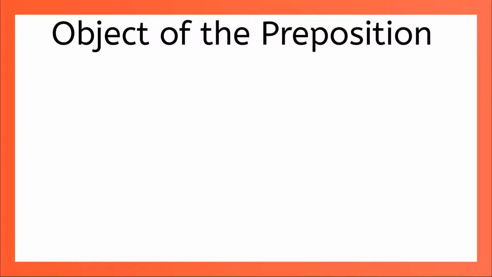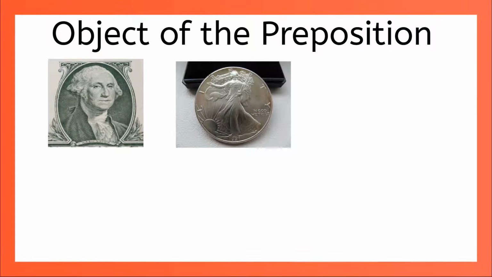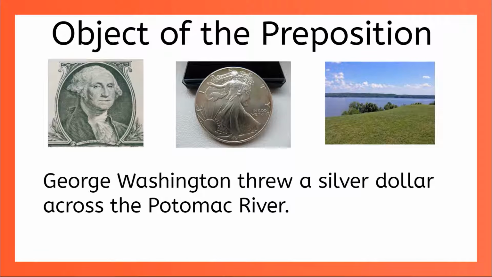That brings us back to George Washington. There's a story that he once threw a silver dollar across the Potomac River. Can you spot the prepositional phrase in this sentence? Yeah, it's across the Potomac River. It begins with the preposition across and ends with the noun Potomac River. That makes Potomac River the object of the preposition.